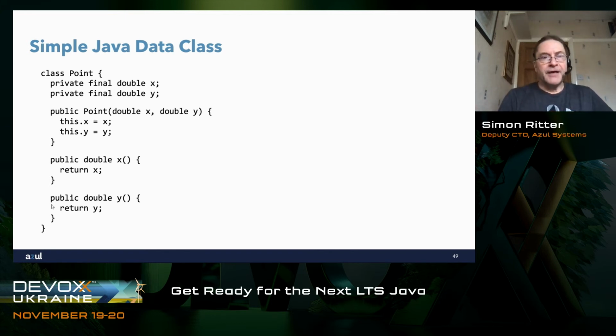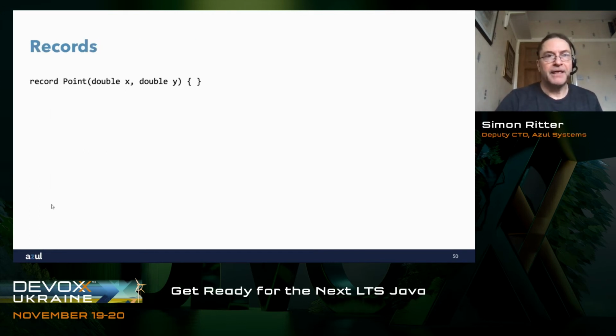What the developers did then was they said, okay, rather than using a tuple class and a triple class and so on, let's add a different way of doing that and make it more general. And that is the idea of records. So records are a special form of class in the same way that enumeration is a slightly special form of class. What we now do is, rather than defining a whole class with all of the body and all of the functionality there, we simply say, let's define a record.